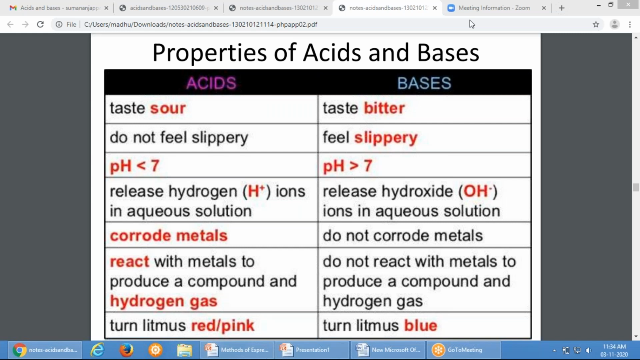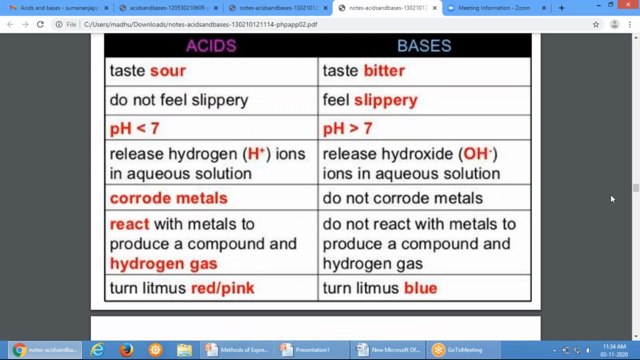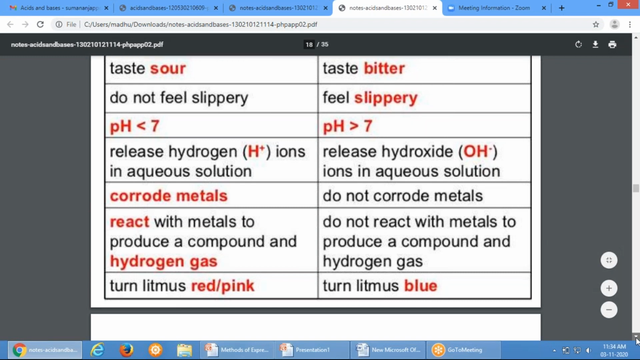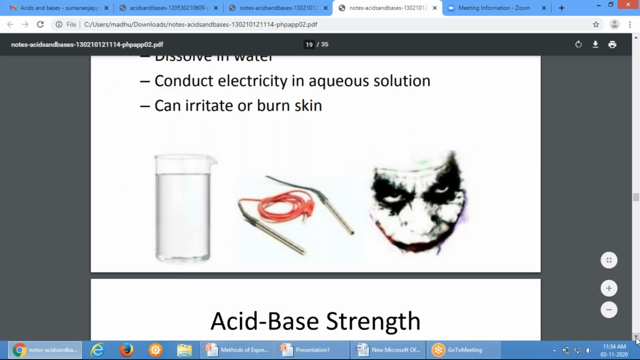Acids corrode metals, whereas bases do not corrode any metals. Acids react with metals to produce a compound and hydrogen gas, whereas bases do not react with metals to produce any compound or hydrogen gas. Bases turn red or pink litmus paper to blue. So which litmus will you use to identify an acid? Red litmus or blue litmus? Blue. Blue to red is acid.